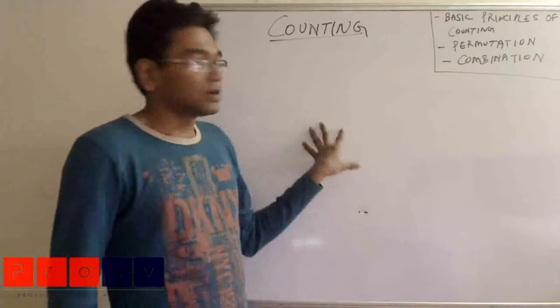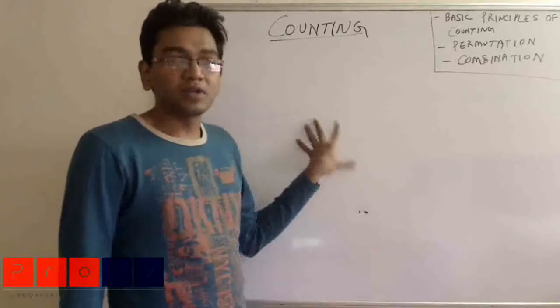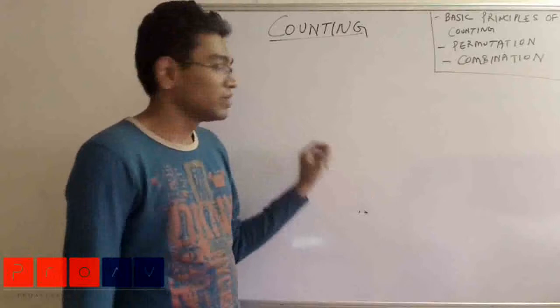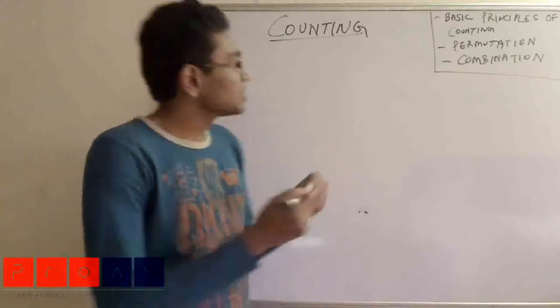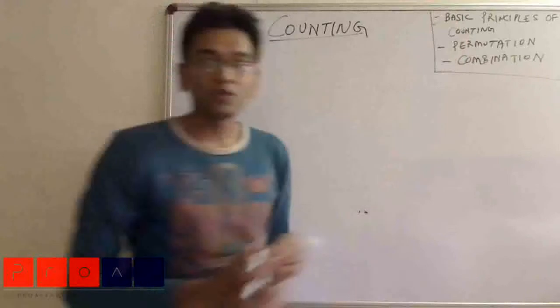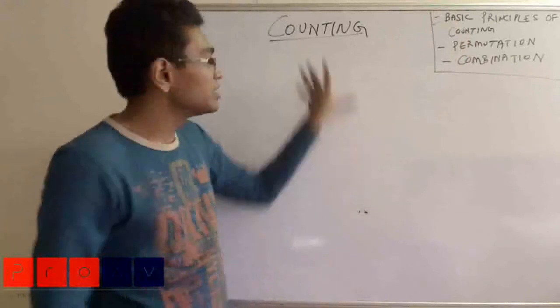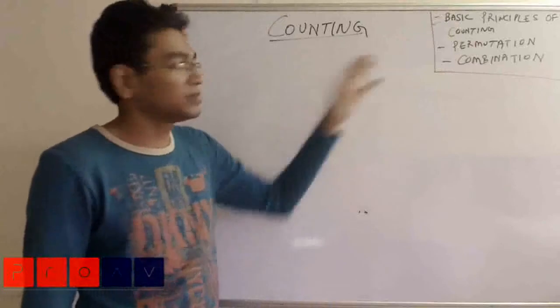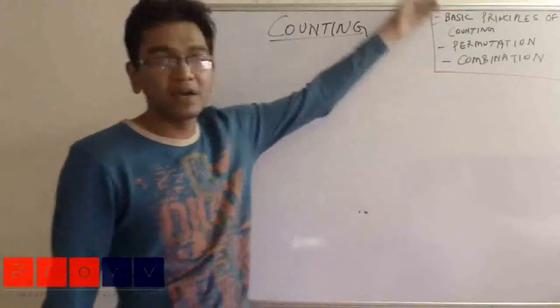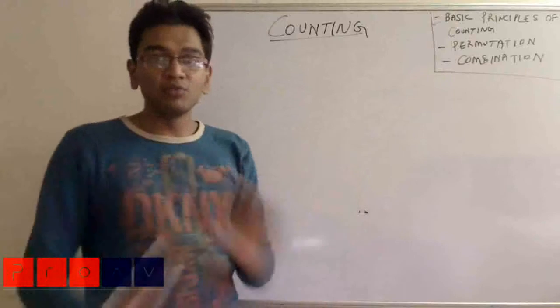So we will be totally stressing on what the concepts are and how to make use of those concepts and derive the results. Now we are going to start with the basic principles of counting. And believe me, this entire chapter, counting, probability, permutation, combination, is all derived on the basis of this. There is nothing more than this.